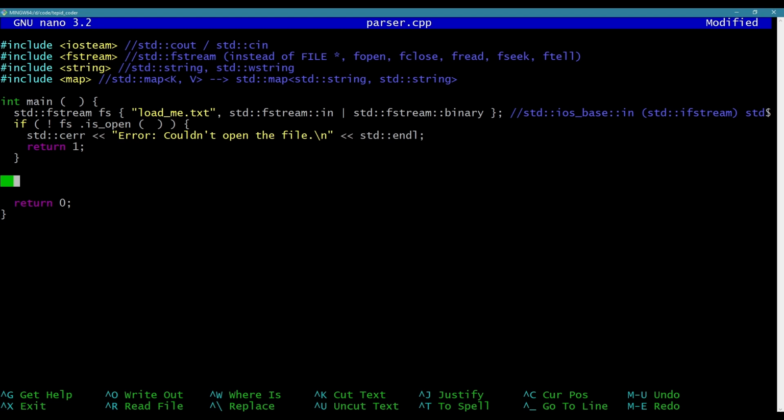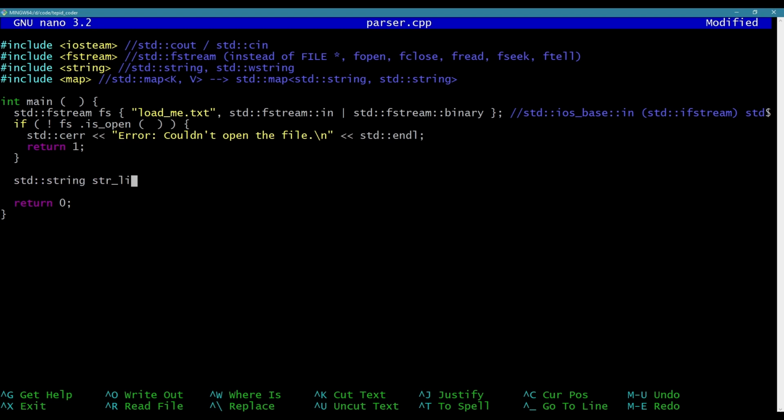Okay, so if that didn't happen, we continue along, and we know that the file's open. And keep in mind that this is a class object which has a destructor. So when this goes out of scope, since it's not a pointer, it's an actual locally defined variable, it's going to go out of scope right here. It's going to automatically close the file for us. So we don't have to worry about closing the file when an error happens. Okay, anyway. Now I'm going to define some types here.